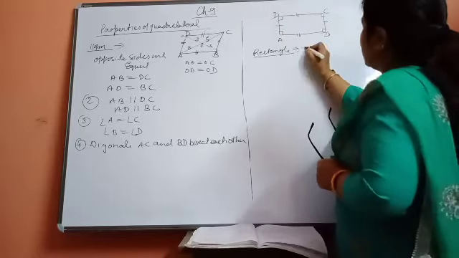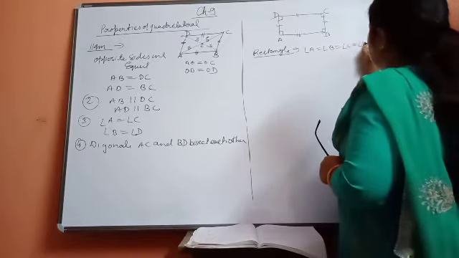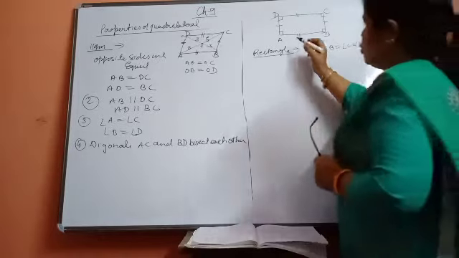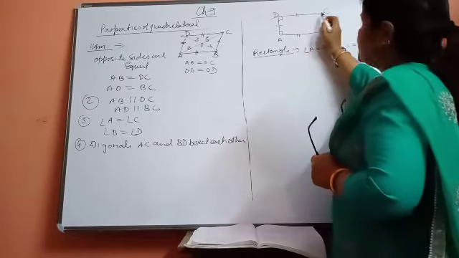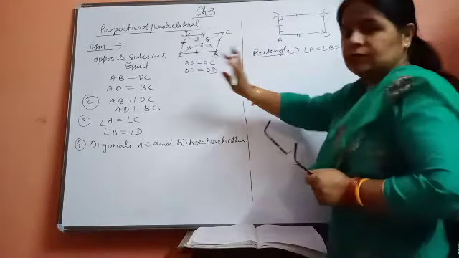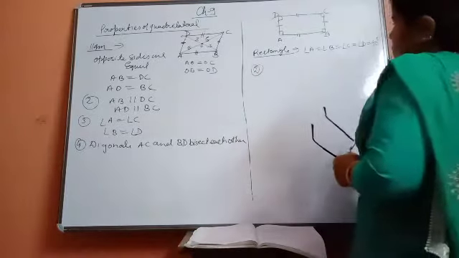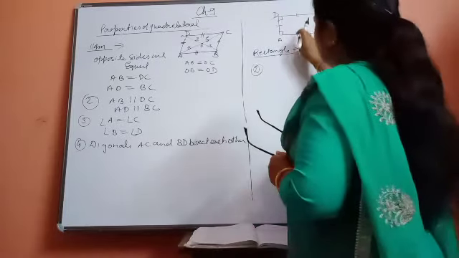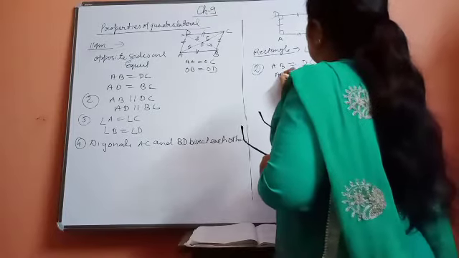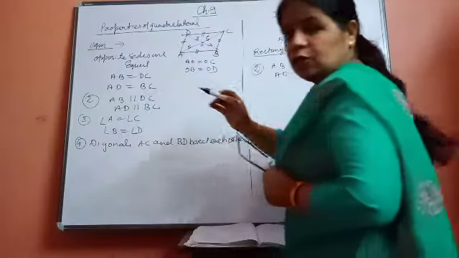Now angle A is equal to angle B is equal to angle C is equal to angle D, equal to 90 degrees. It means if we talk about the opposite angles also, opposite angles of the rectangle are equal. So it is satisfying this property of the parallelogram also. Now come to the second property. You know that opposite sides of a rectangle are equal. It means AB is equal to DC and AD is equal to BC. So it is satisfying the opposite sides are equal property also.